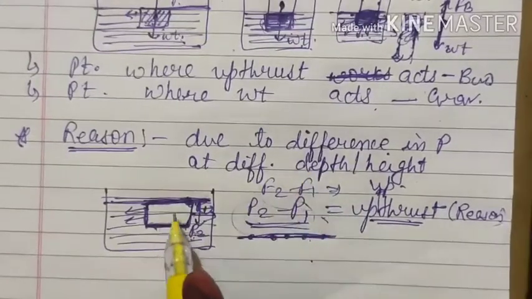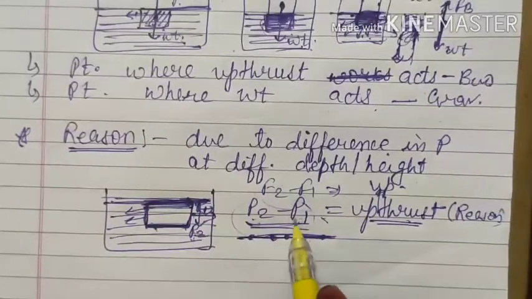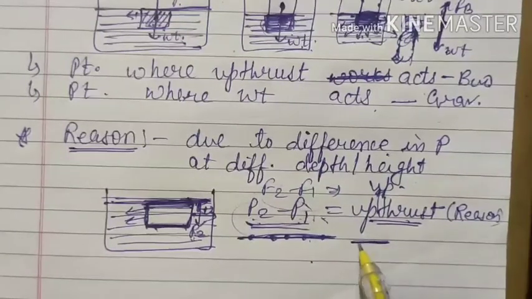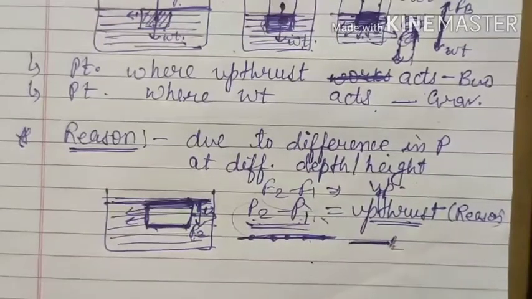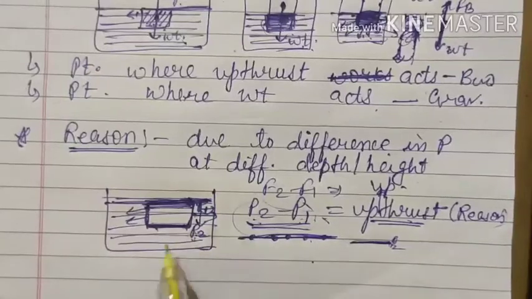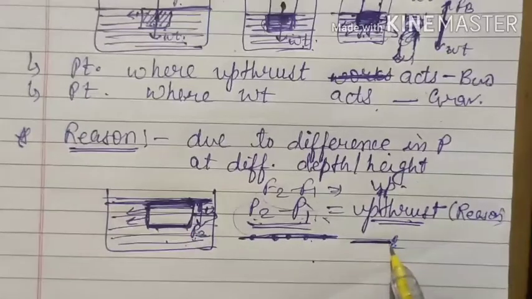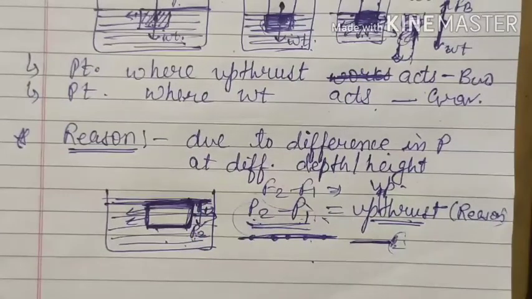But if you reduce the thickness of this object to a very small size, then this difference in pressure will also be small. Suppose it has only this much thickness, that means the upper layer is here and the lower layer is also at a very small distance. So the difference between P1 and P2 will be very small. If the liquid is not changing, the density is the same, and g is not going to change, so only the height matters. If the height is less, the difference between both ends will be less, then the upthrust will also be less. So the reason is the difference in pressure at different depths or different heights or different portions of the object.